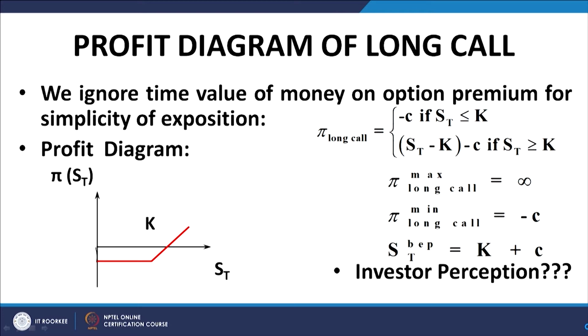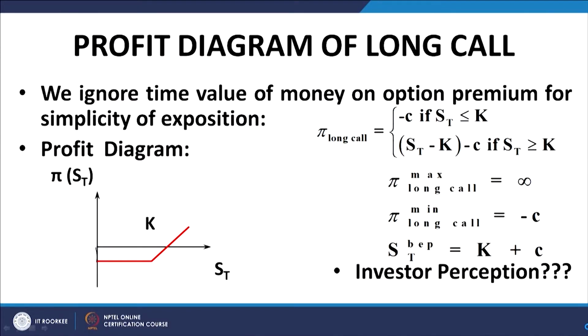and that is represented by the loss that we have here in the red line before the kink. Then, as soon as the stock price exceeds the exercise price, the option becomes in the money, and therefore the investor exercises the option, and his profit increases linearly with the increase in the stock price, which is represented by the 45-degree line right from the point S_t equal to K.